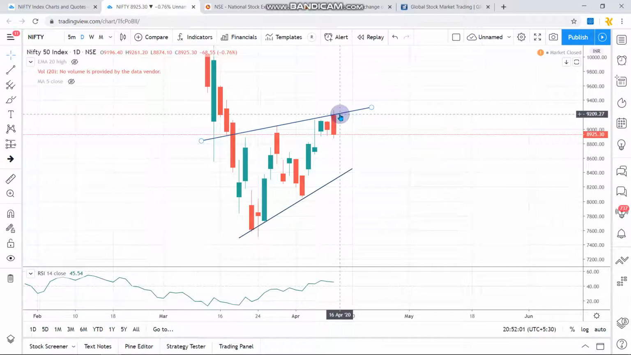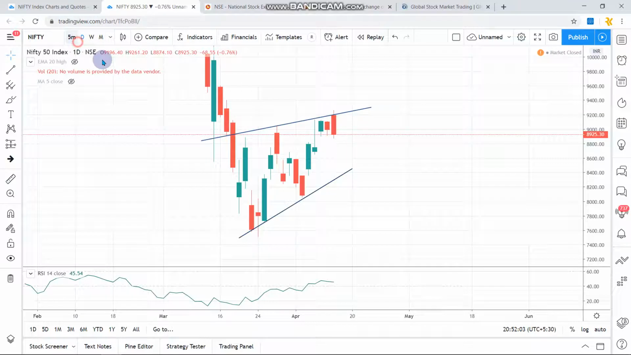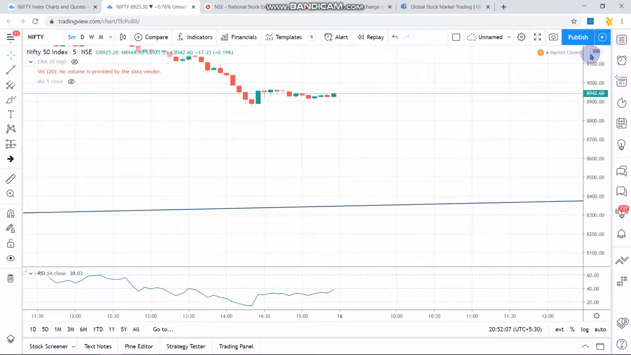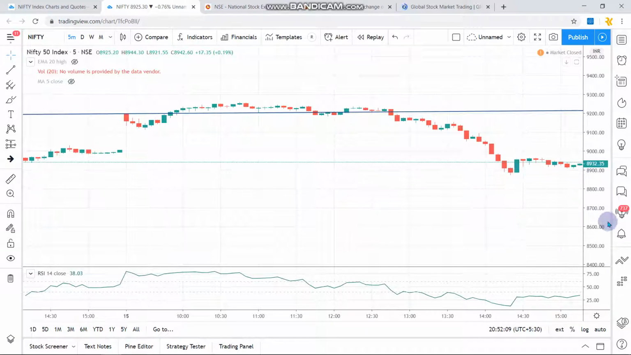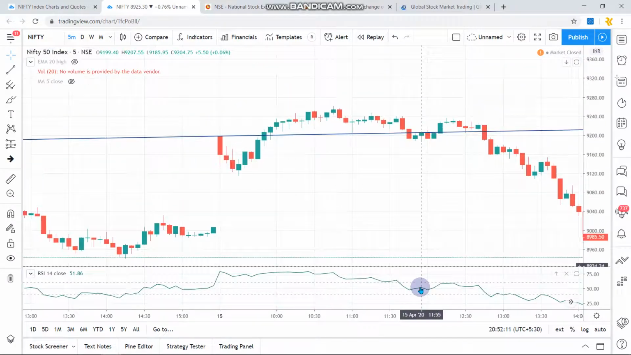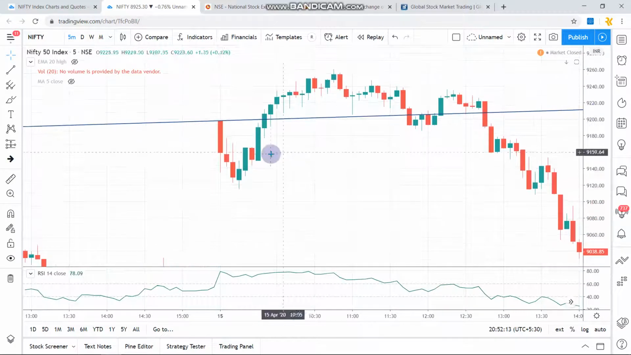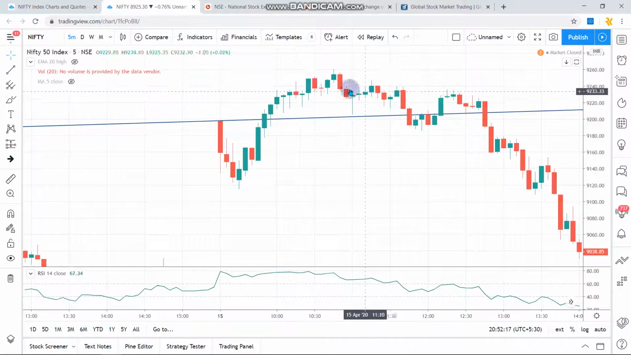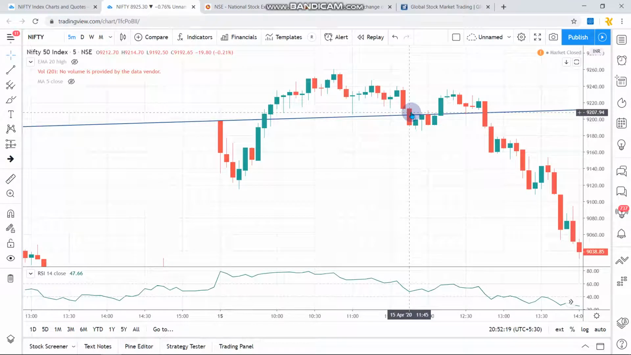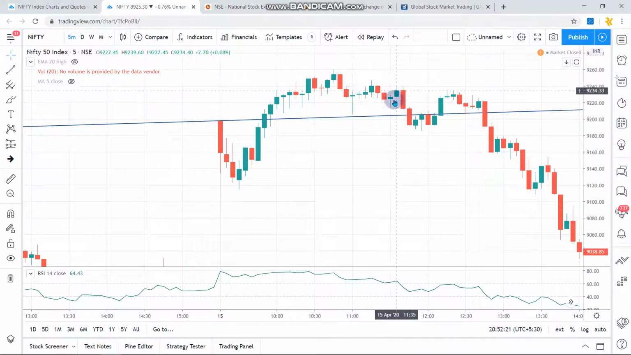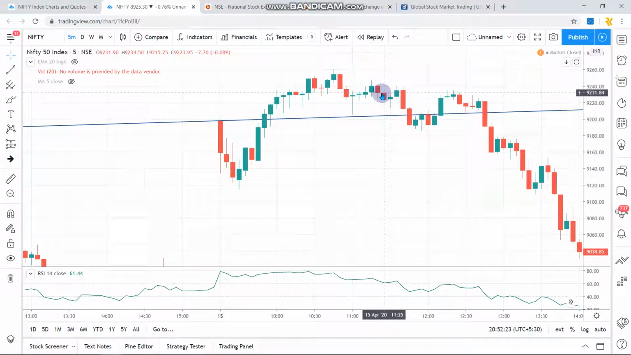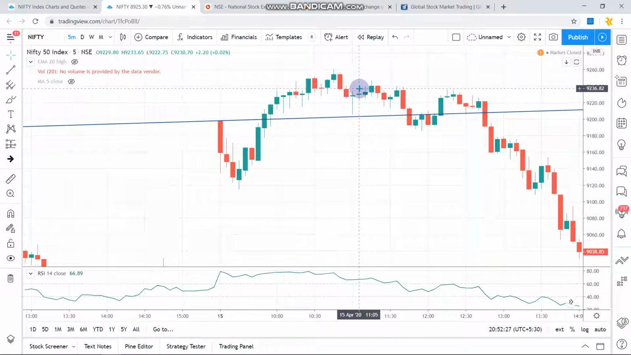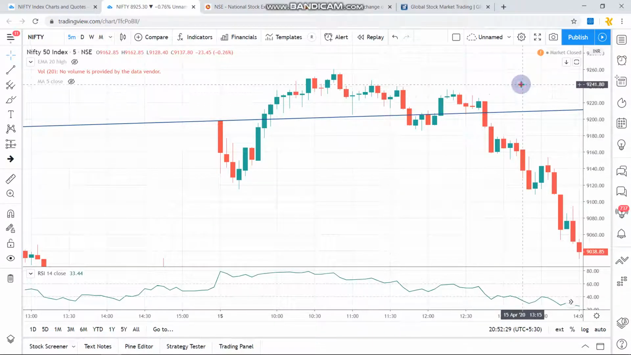So the morning session, let's go to the 5-minute chart. The morning session was an uptrend, so it gave you the opportunity to go with the 9300 call option, and after this you can see there is no upward movement again. Huge resistance at this place, the 9240 to 9250 range. From there it started falling.